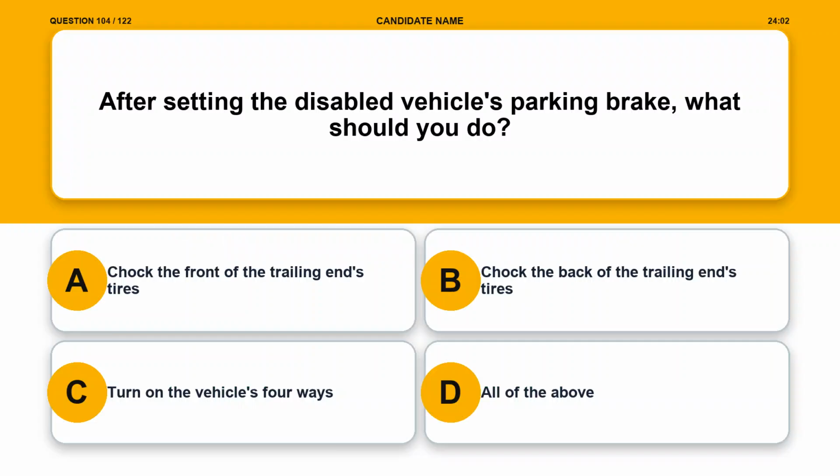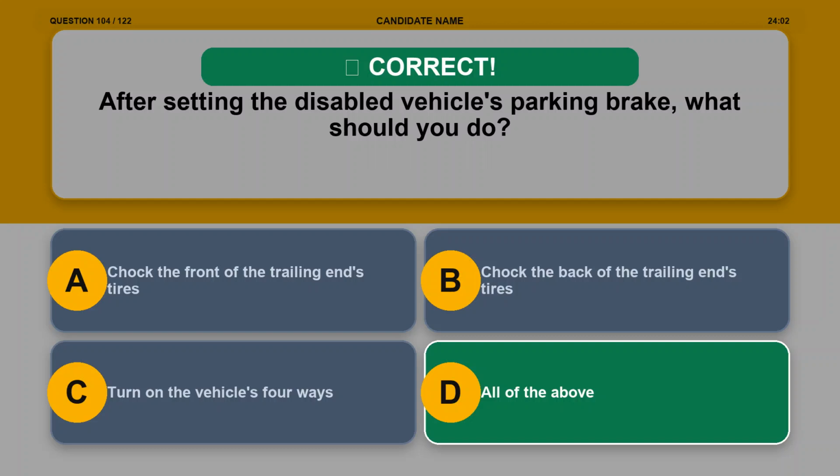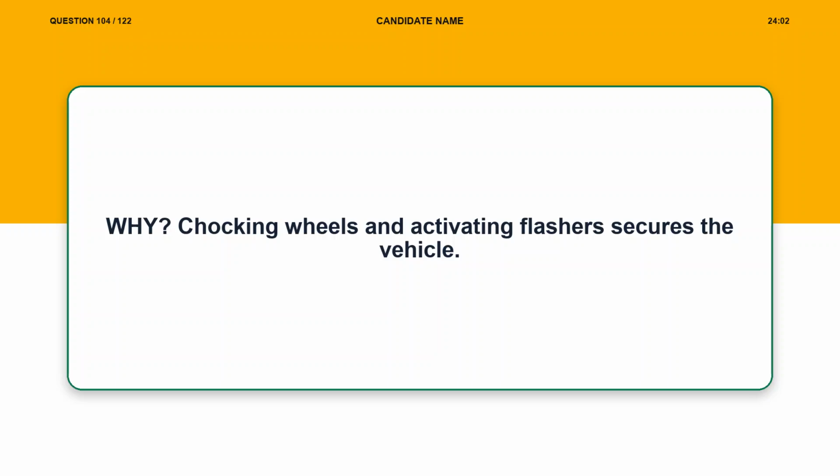Question 104. After setting the disabled vehicle's parking brake, what should you do? Option A, chock the front of the trailing end's tires. Option B, chock the back of the trailing end's tires. Option C, turn on the vehicle's four ways. Option D, all of the above. The correct answer is option D, all of the above. Explanation. Chocking wheels and activating flashers secures the vehicle.